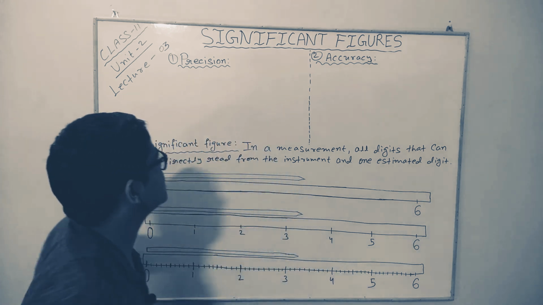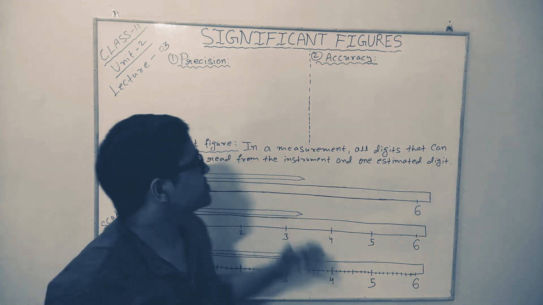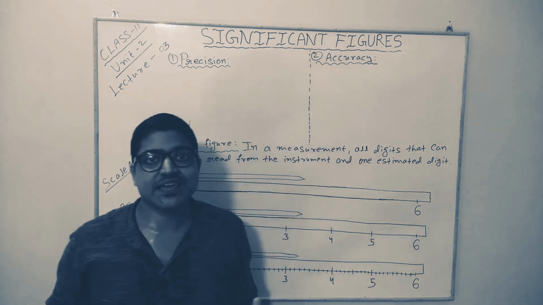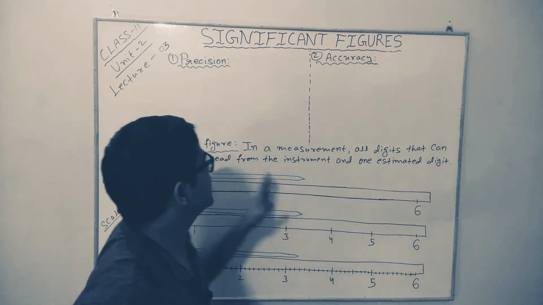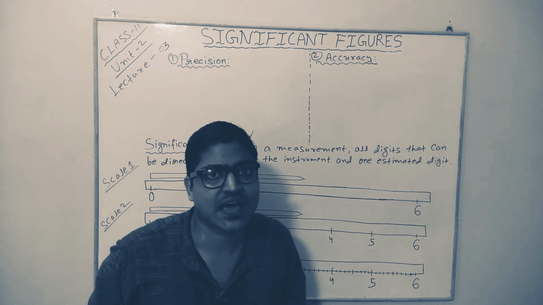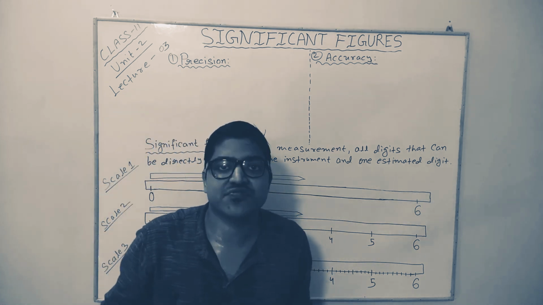In this video, we will talk about precision, accuracy and significant figures. Let's start with precision and accuracy. In our daily life, we use these two words quite interchangeably. That means we do not differentiate between precision and accuracy, and usually we use these two words to convey the same idea, that is perfection of something.